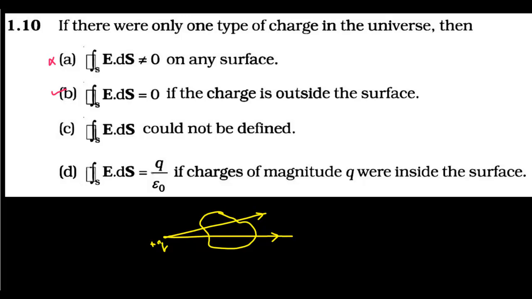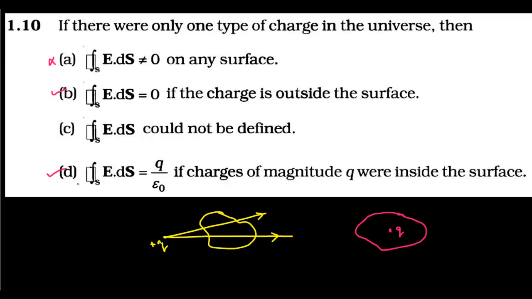Now if we consider statements C and D, if you read statement D, here the flux is equal to Q by epsilon naught if the charge or charges of magnitude Q were inside the surface. So if this is a surface enclosing a certain amount of charge, the flux associated with this surface according to Gauss theorem is this, and hence this statement is also true.